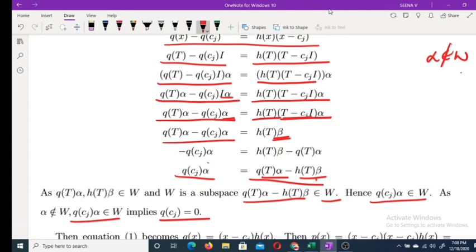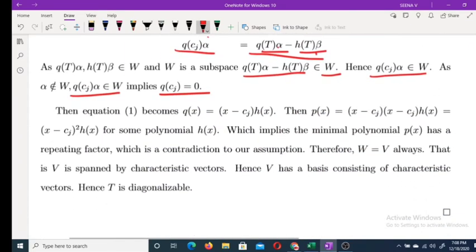Because W is a subspace, Q(Cj) alpha belongs to W implies there is only one possibility, Q of Cj must be equal to 0. Because suppose Q of Cj is equal to some 2, then 2 alpha belongs to W implies alpha belongs to W because W is a subspace. But alpha does not belong to W. Therefore, Q of Cj must be equal to 0. Therefore, equation 1 becomes Q of Cj equal to 0, which means x minus Cj is a factor of Q of x. Therefore, Q of x you can write as (x minus Cj) into h of x.